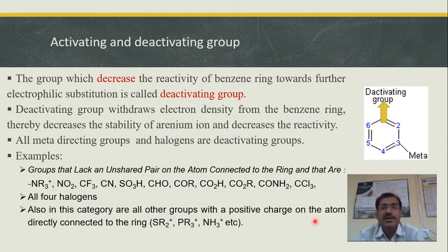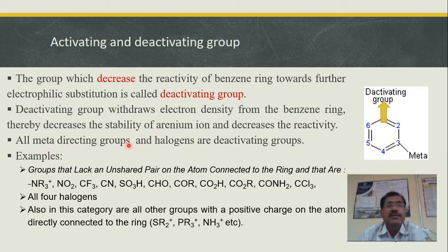Now we'll try to understand what are deactivating groups. The name itself indicates deactivating. So the groups which decrease the reactivity of the benzene ring towards further electrophilic substitution are called deactivating groups. And what do these deactivating groups do? They do exactly the opposite of what is done by the activating groups. So deactivating groups withdraw electron density from the benzene ring by any of the electronic displacement effects. That includes inductive effect, resonance effect, and hyperconjugation.